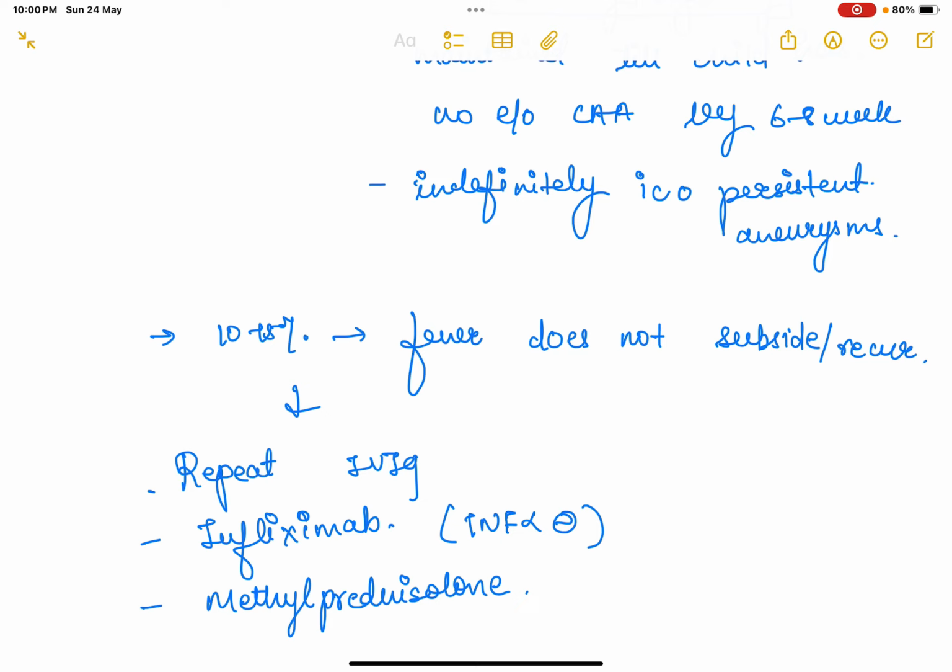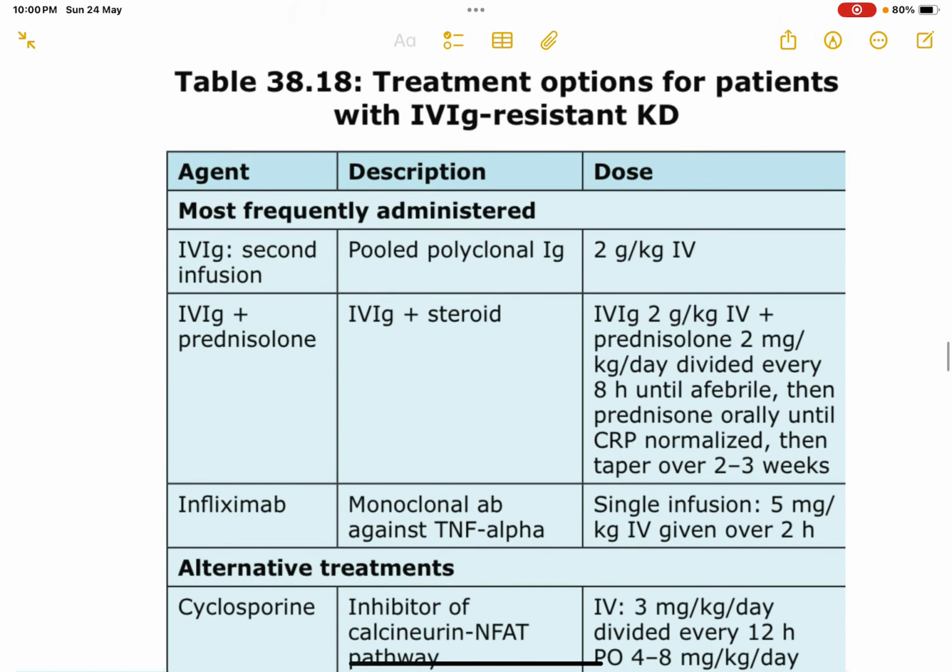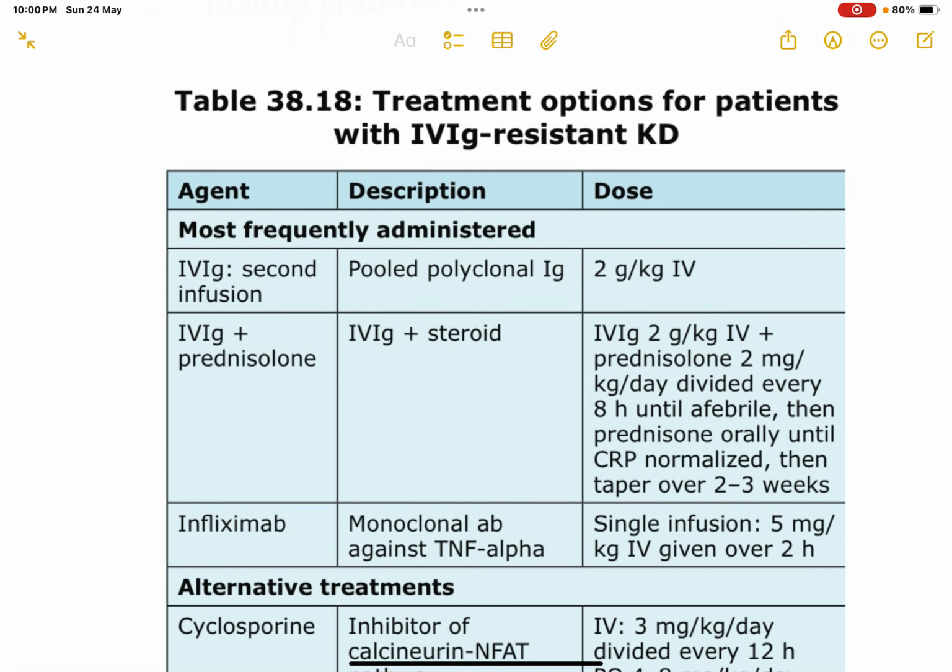So, in 10 to 15% of patients, the fever does not subside or recurs after IVIG. In this case, we will consider a repeat IVIG, and there could be infliximab, a TNF alpha inhibitor, as the alternative therapy, or methylprednisolone. Okay, so repeat IVIG, infliximab, and methylprednisolone. And what if the patient has IVIG-resistant Kawasaki disease? What we give most frequently is a second IVIG infusion, which is pooled polyclonal immunoglobulin at the dose of 2 gram per kg. Or we could give IVIG plus prednisolone or infliximab.